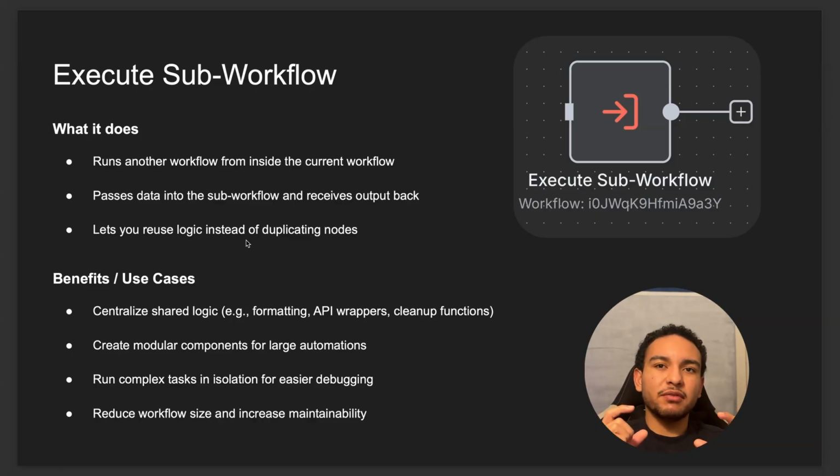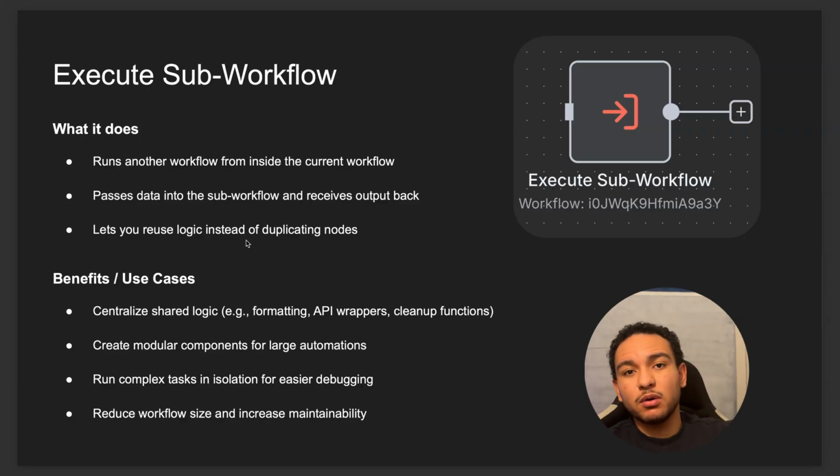But if you offload some of that work into a separate workflow, you can use this node to call out to that workflow whenever you need it. Again, it runs another workflow from inside the current workflow, passes data into the sub workflow and receives output back, and lets you reuse logic instead of duplicating nodes.